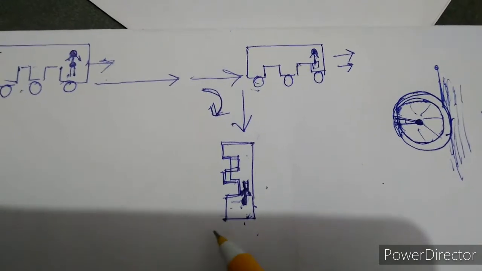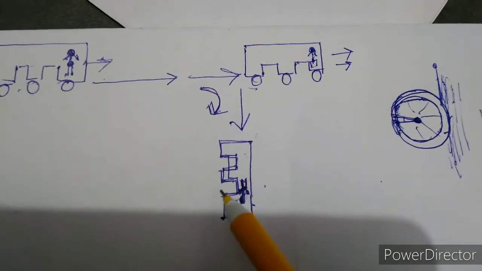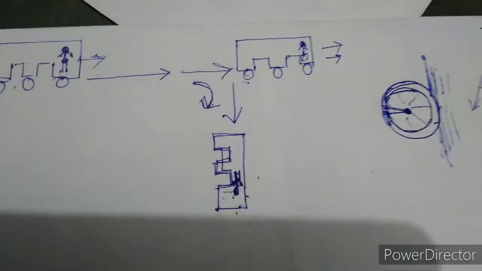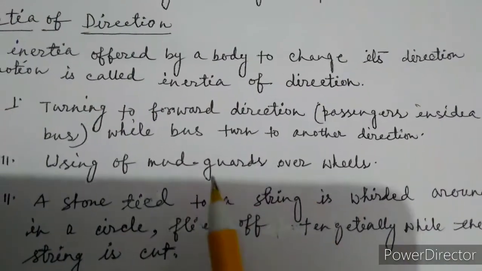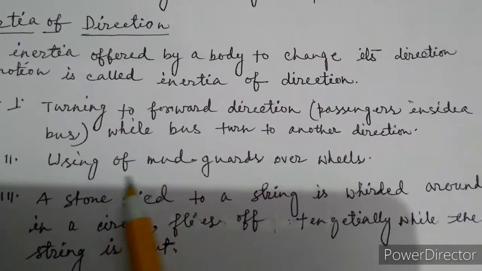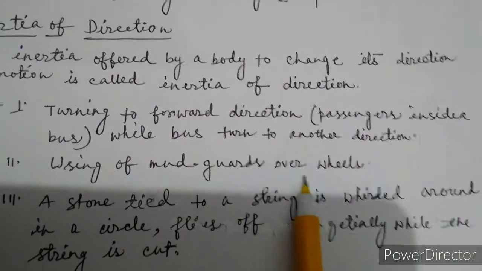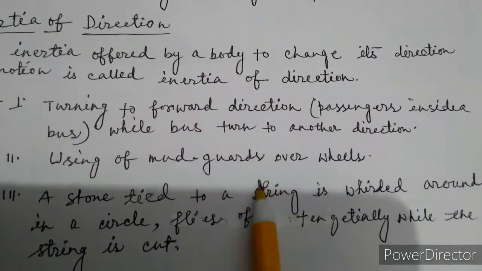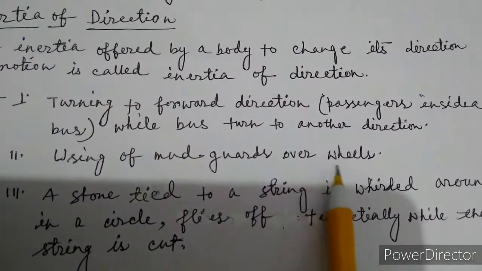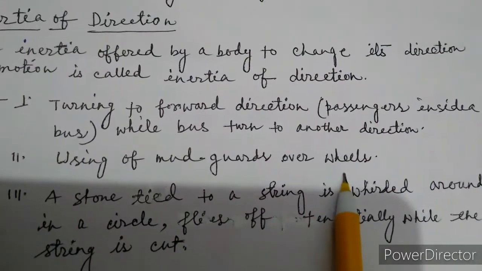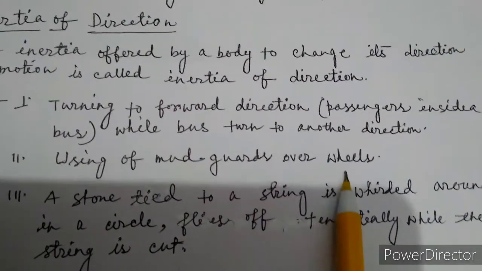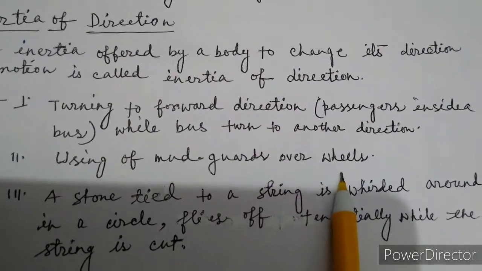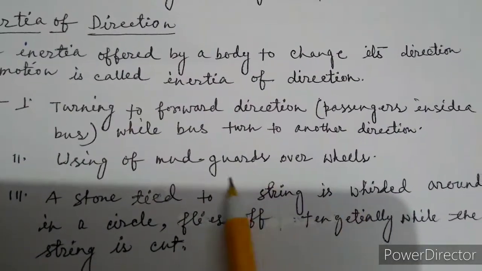Okay. Now, the second example. This is the second example: use of mud guards over wheels. So what do we mean by a mud guard? Whenever there is a wheel, you may see these guards on it.